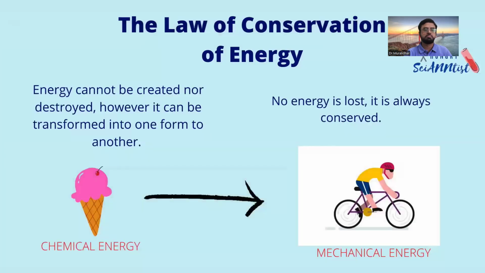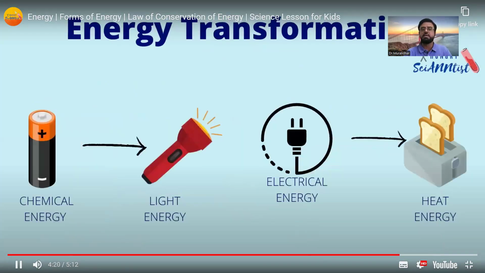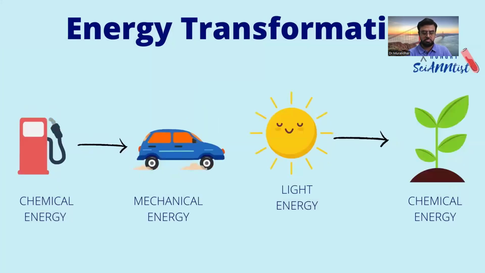Chemical energy from food is converted into mechanical energy. See, we are taking the food. Chemical energy from batteries is converted to light energy. Electrical energy is converted to heat energy. Chemical energy from fuel is converted into mechanical energy.